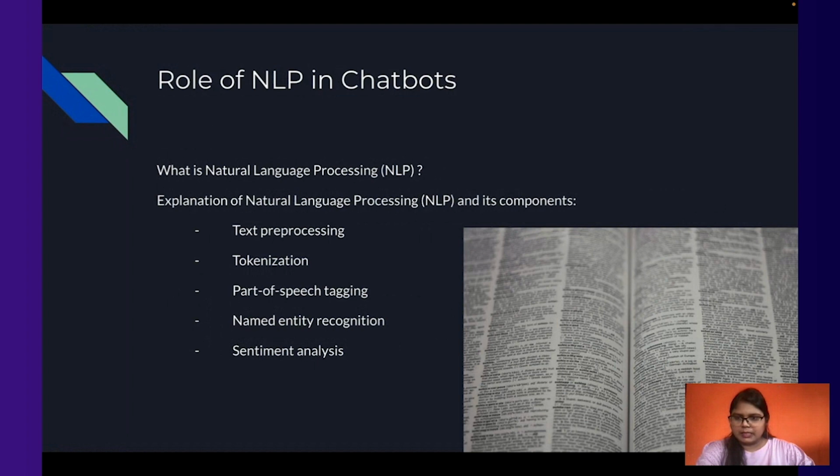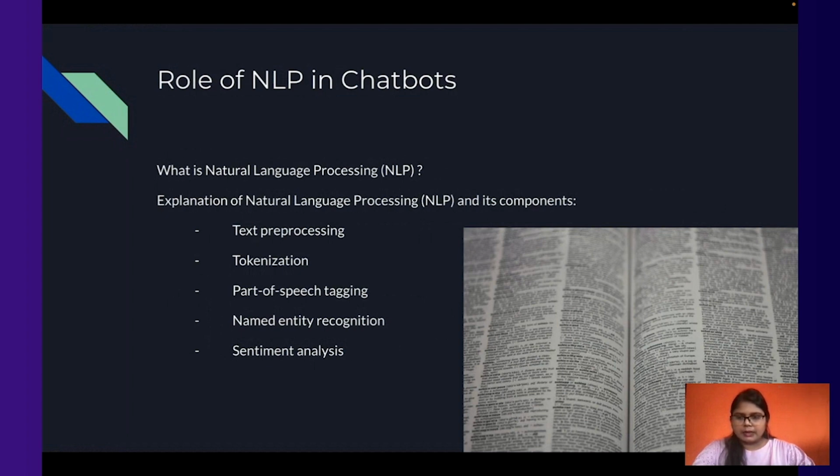So what do these terms mean? Text processing means cleansing and formatting text data for analysis. Whatever data we get is not always clean data. It has a lot of problems, like multiple punctuation marks, unnecessary characters, or stop words, which we would not like to train our model on. So text processing helps in that step.